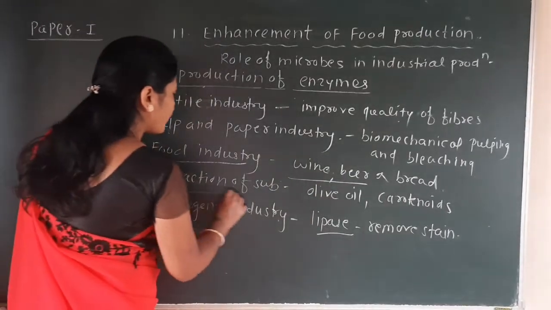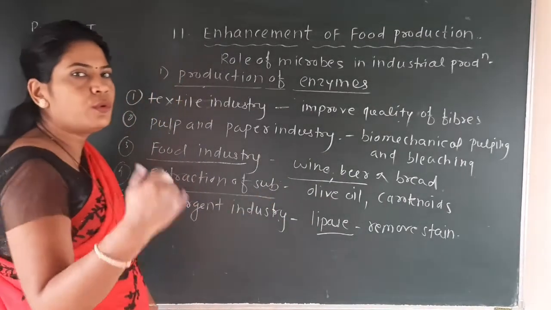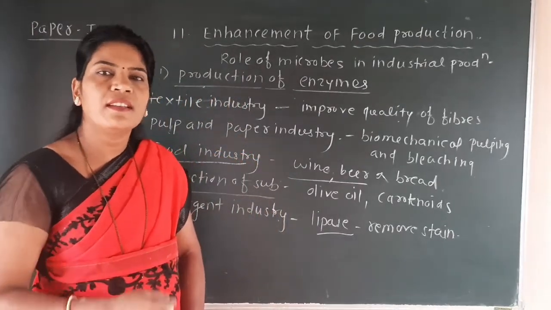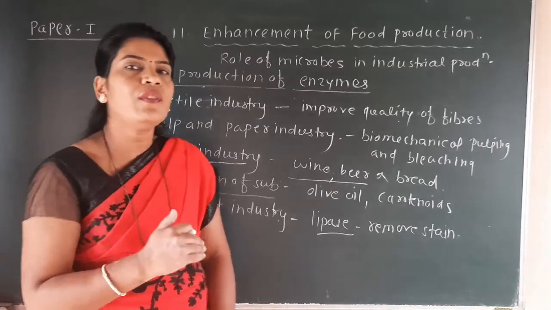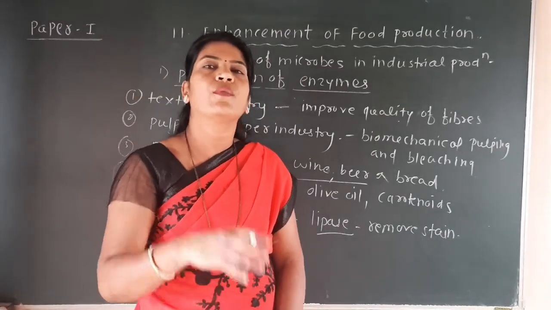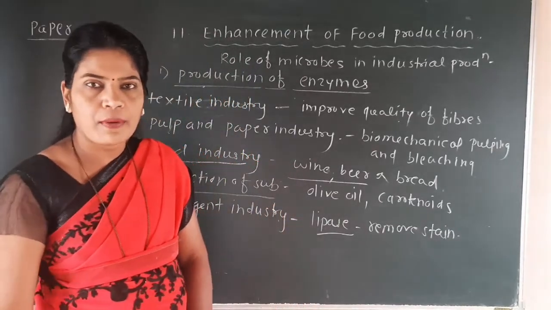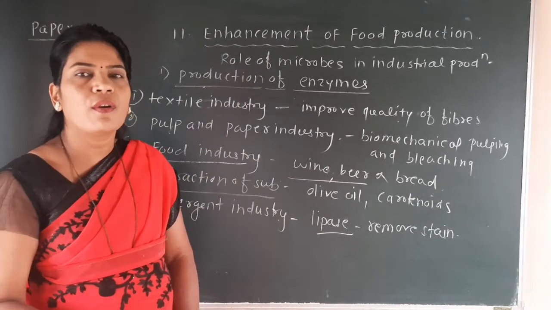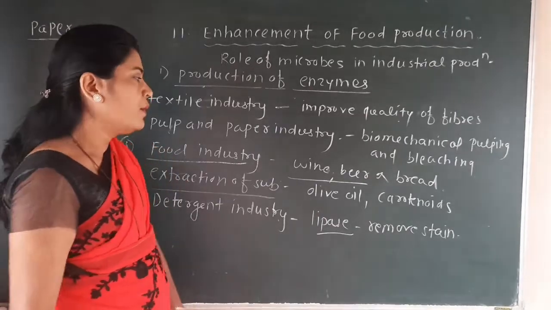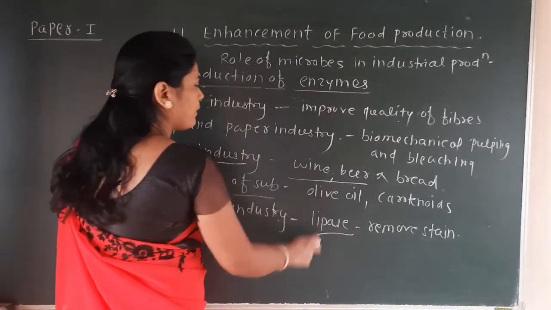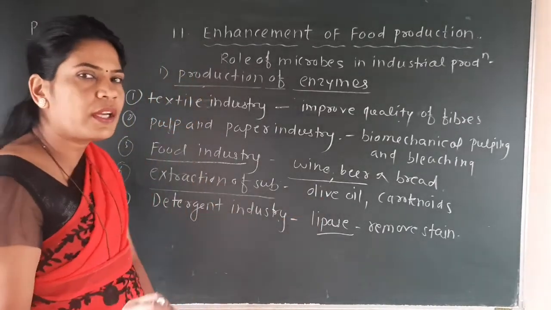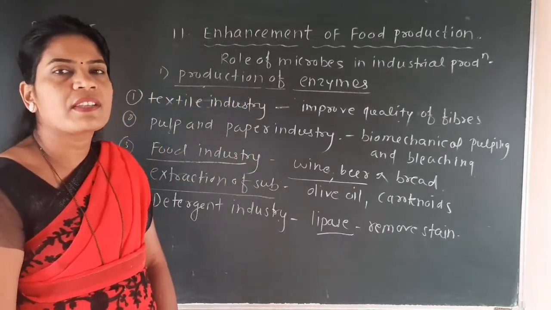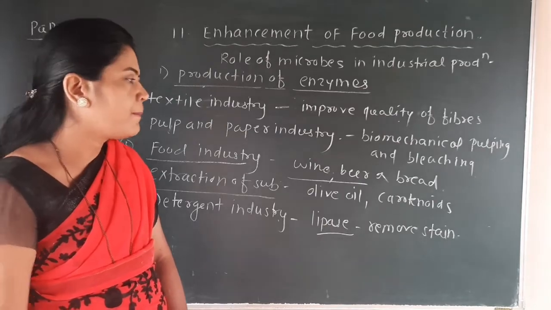Then extraction of some substances. See here, you know that fish are a rich source of oil. A number of plants have an important component. So we have to separate those important components from that animal or from that plant, and that important component can be easily separated from that particular organism by adding some enzyme. So here we have given the name olive oil, an important oil which is used for curing various types of diseases, and it can be extracted by adding the enzyme there.